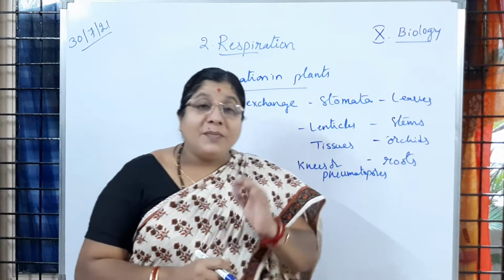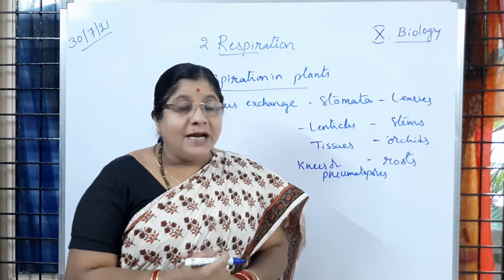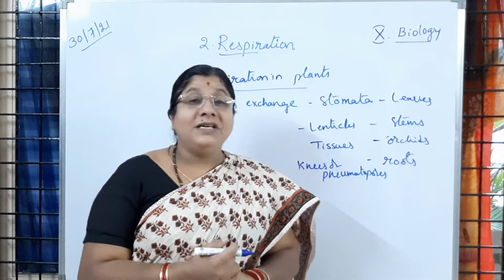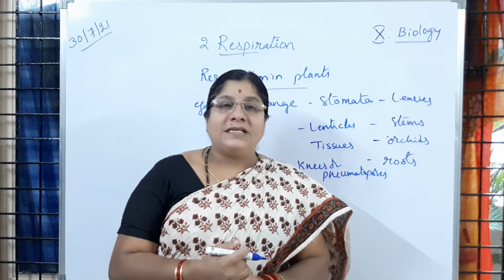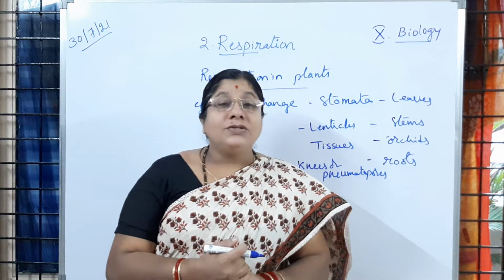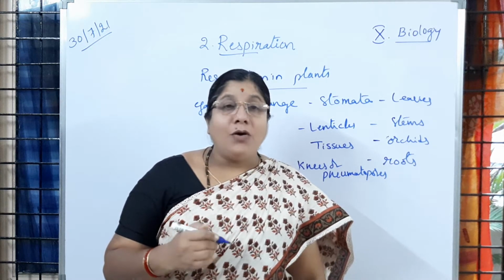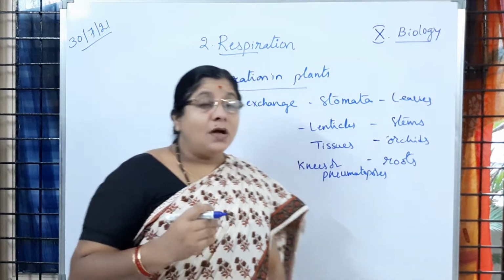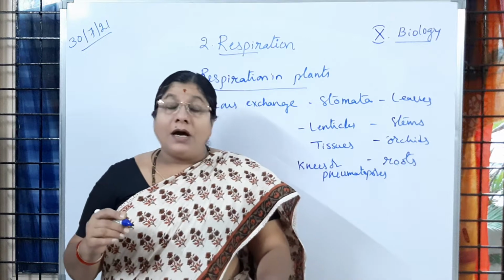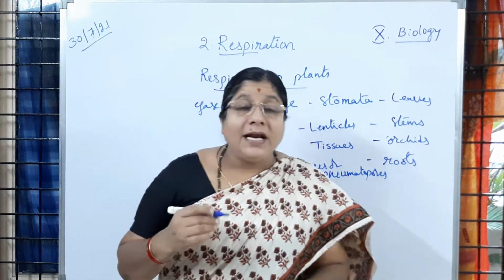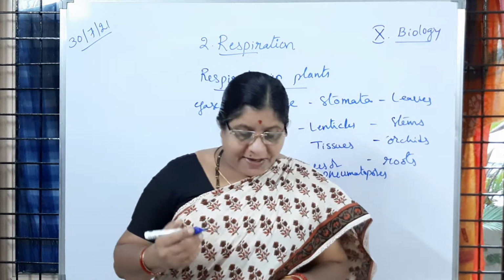You know that in the process of respiration, the glucose in the living system has to be oxidized to release carbon dioxide as well as energy. Is it not, children? So how is it happening? If we see conduction within the plants, there are a large number of stomatal openings in leaves.